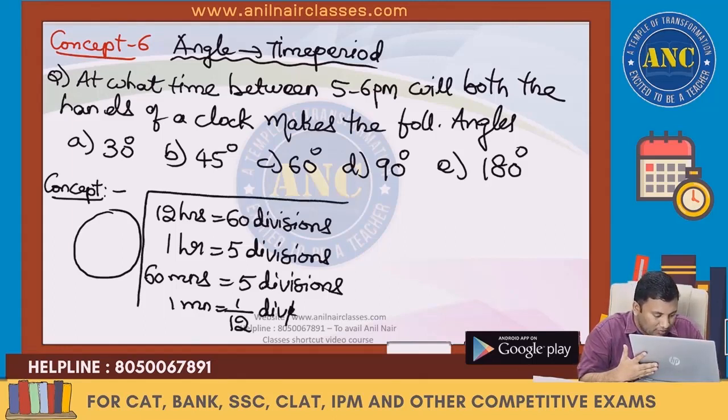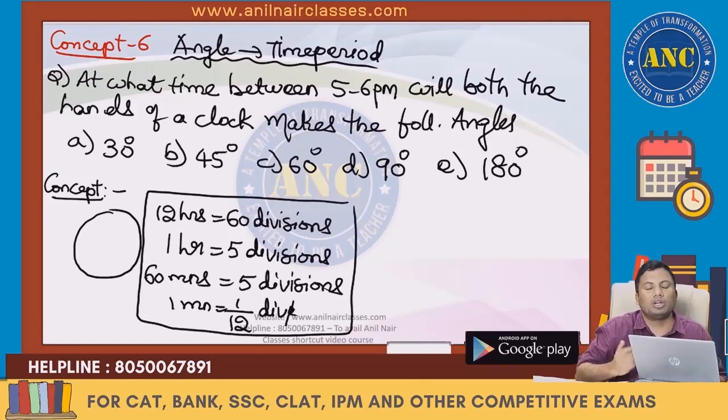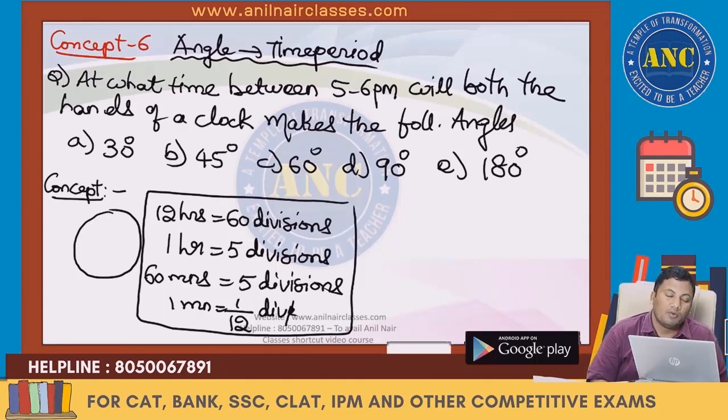This is something which we are going to use. Total there are 12 hours in a clock. 12 hours is 60 divisions. 1 hour is 5 divisions. 1 hour is 60 minutes. If 60 minutes is 5 divisions, then 1 minute is 1 by 12 division. I hope it is clear.